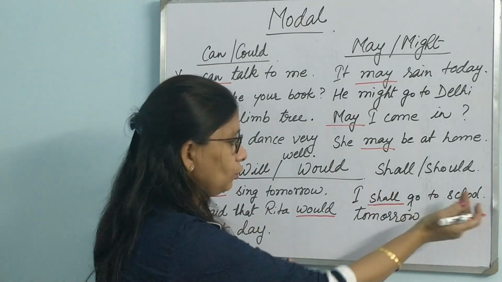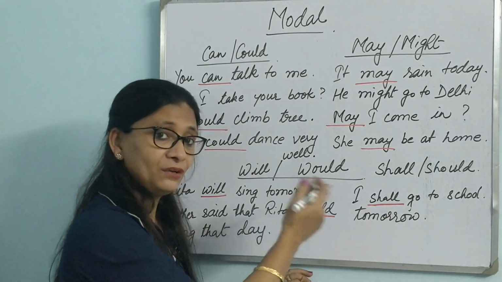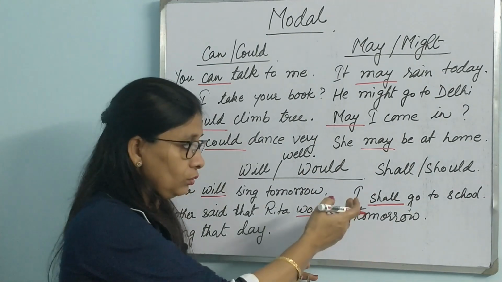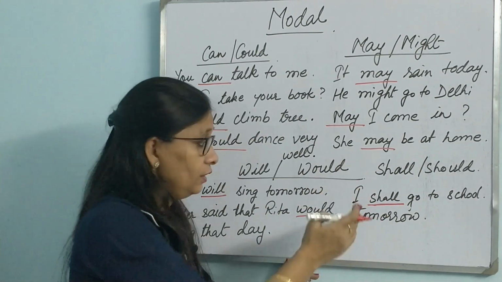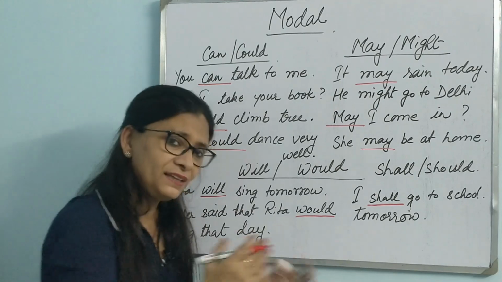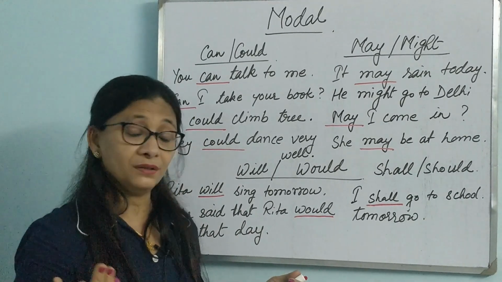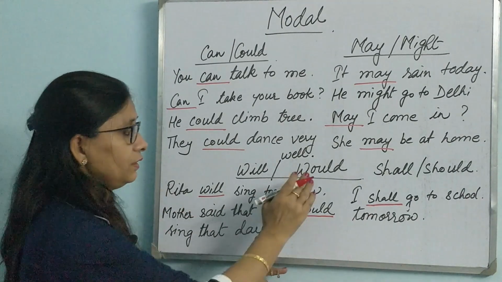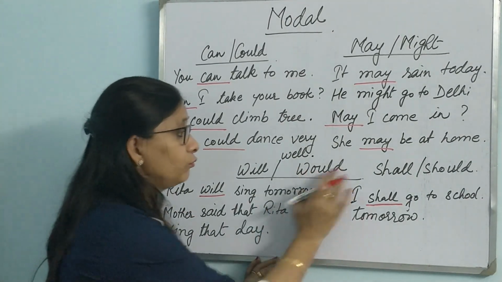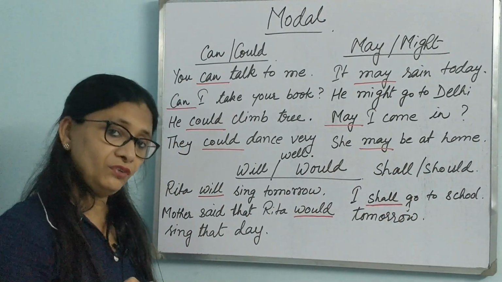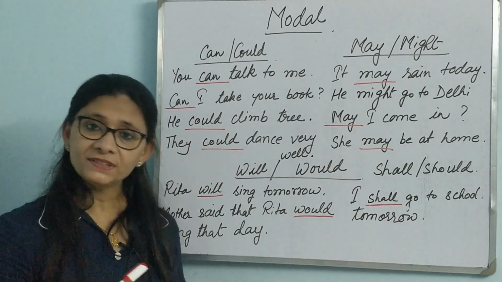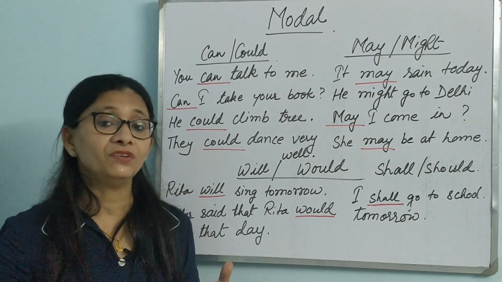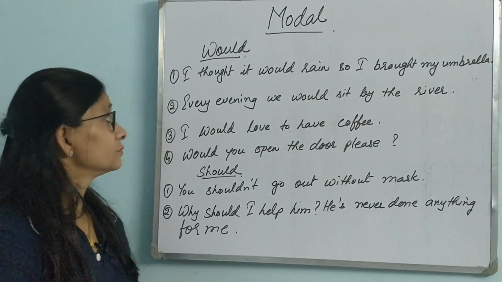Same case here, I shall go to school tomorrow. So mother said that you would go. Now shall we have to write in past tense. But since I changes into you, shall will change into would. So these are some of the rules which the more you practice, you will be able to grasp. Now let us quickly see some special use of would and should, and we shall also see a few more modals that are left. We shall quickly see their uses with examples, and then we shall talk about the negative form.